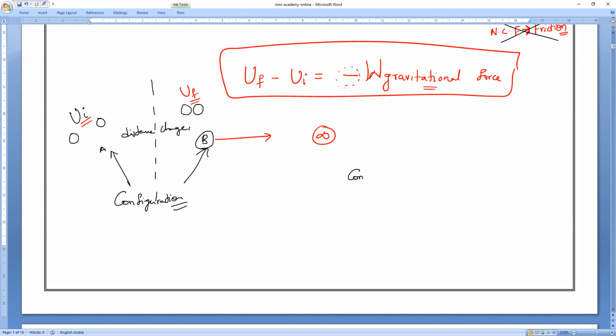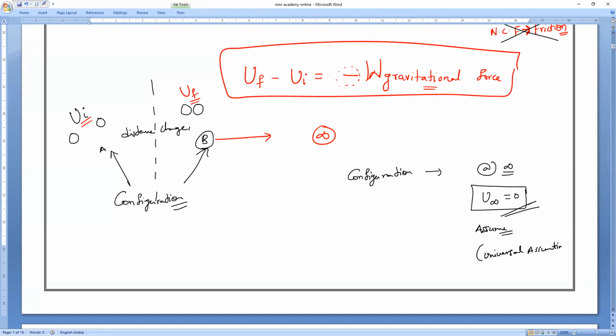In my configuration, instead of A to B, I'm taking the entire mass as present at infinity distance. So if it is at infinity distance, please keep in mind, what is the potential energy? Initially, if it is at infinity, everything is zero. Potential is zero, electric field is zero, and potential energy is also zero. This is the major assumption, a universal assumption which you need to make. Clear, everybody?